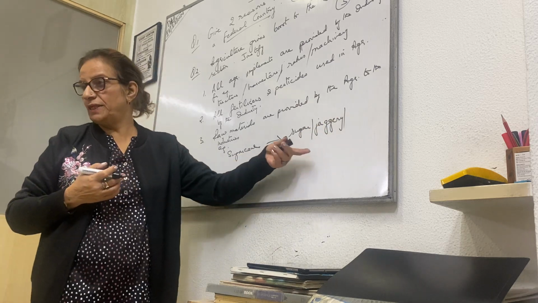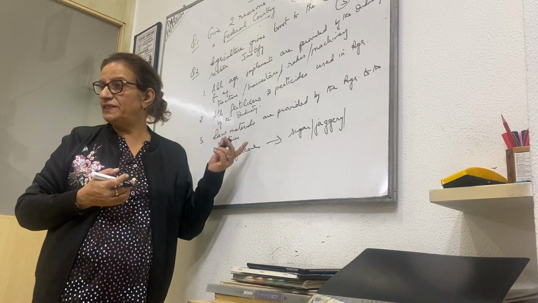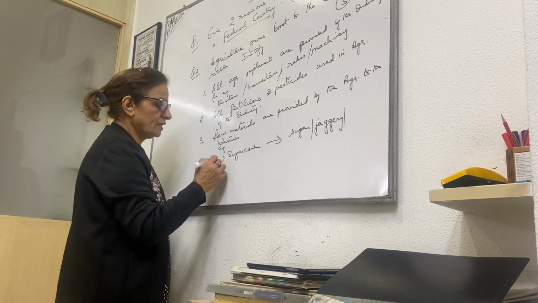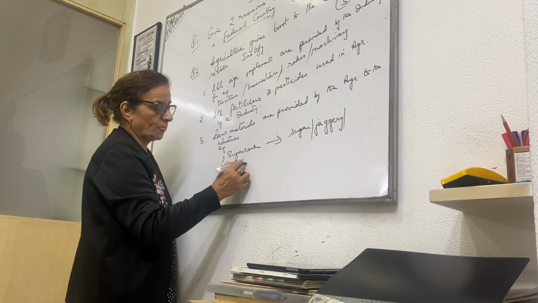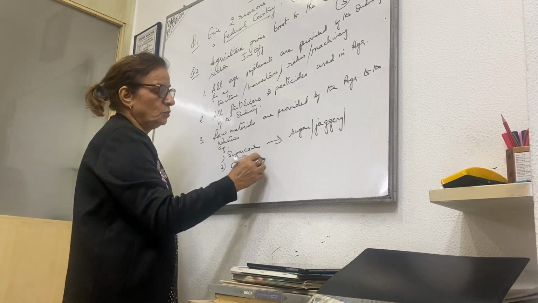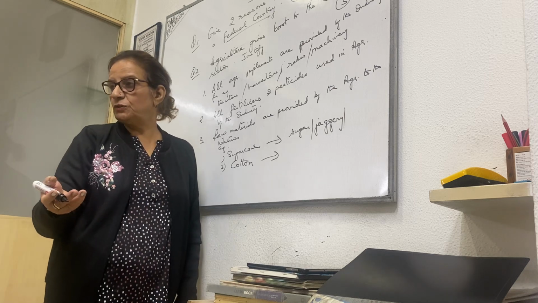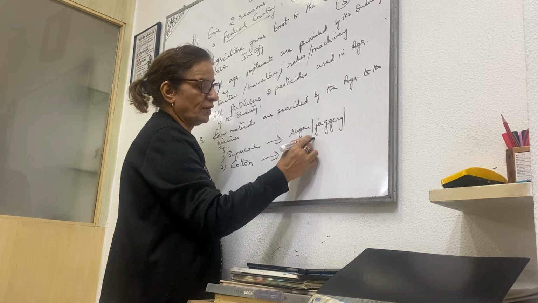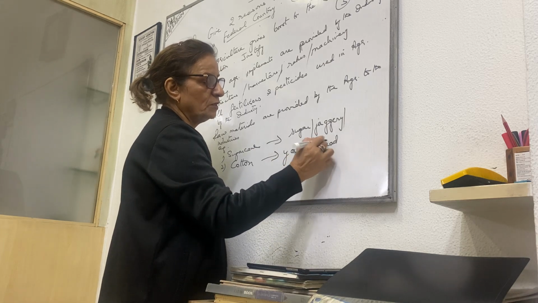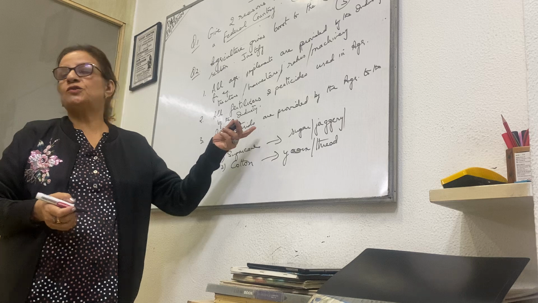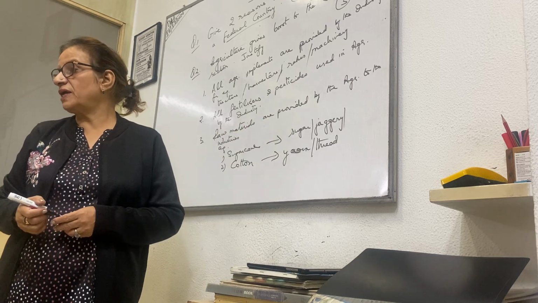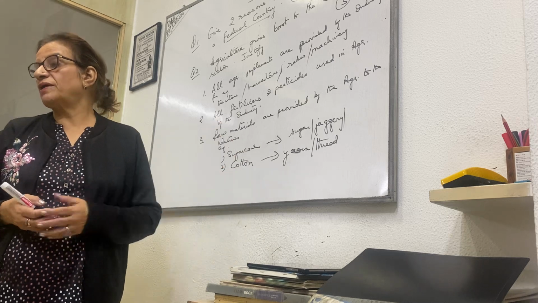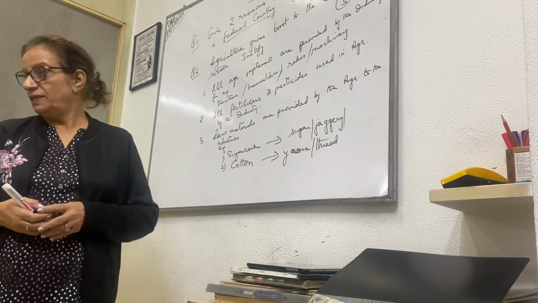Second, we can say cotton. Cotton is a crop, it grows, so it is provided as a raw material to the industry and it produces yarn. Yarn means thread. So in this way raw material is provided by agriculture to the industry. So this also boosts the industries.